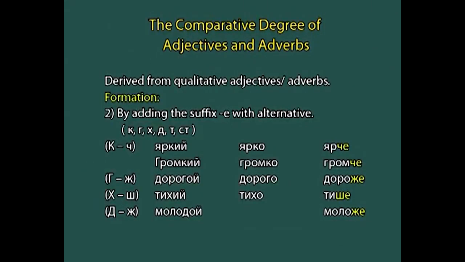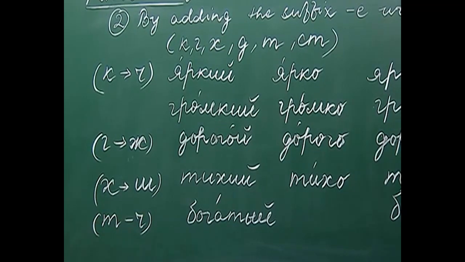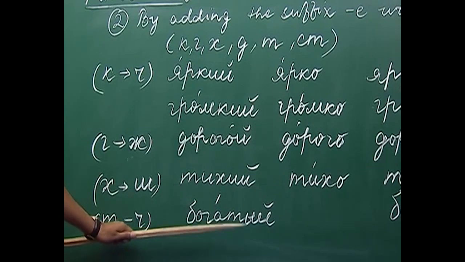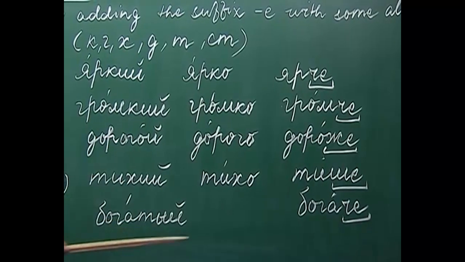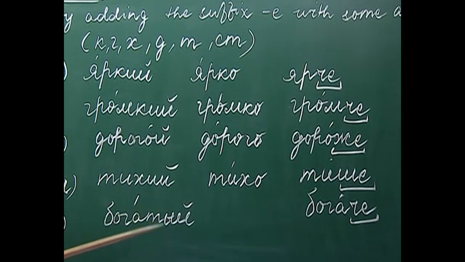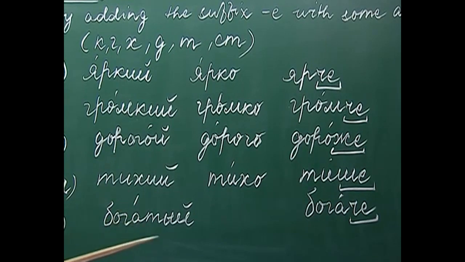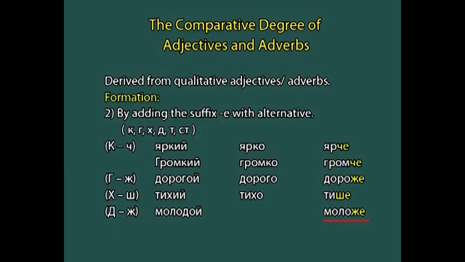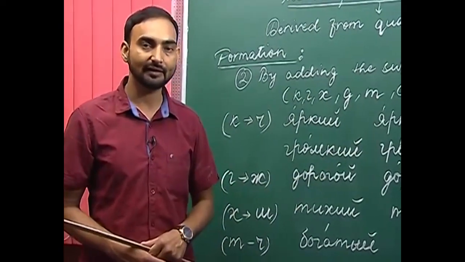The next alternation that we will be discussing is when the consonant t changes to ch. For example, bagati. Bagati is rich and there is no corresponding adverb from this adjective. So, we will try to form the comparative degree from this adjective. How do we do this? We just drop the ending, which is i and ikratkoye, change this t into ch and add the suffix ye. So, what do we get? We get bagache. These are some of the alternations, and some more are there that we will discuss in the next part.